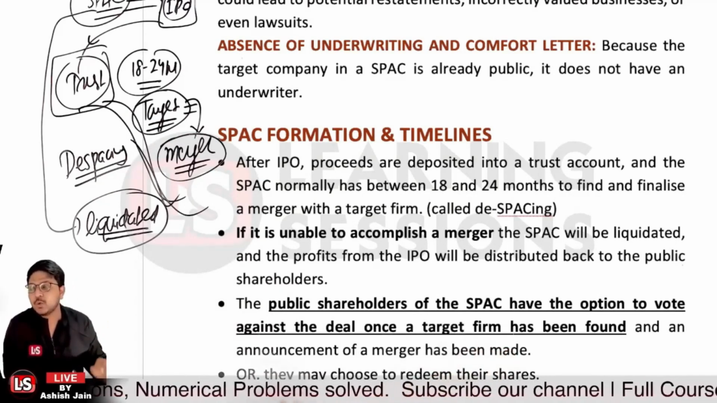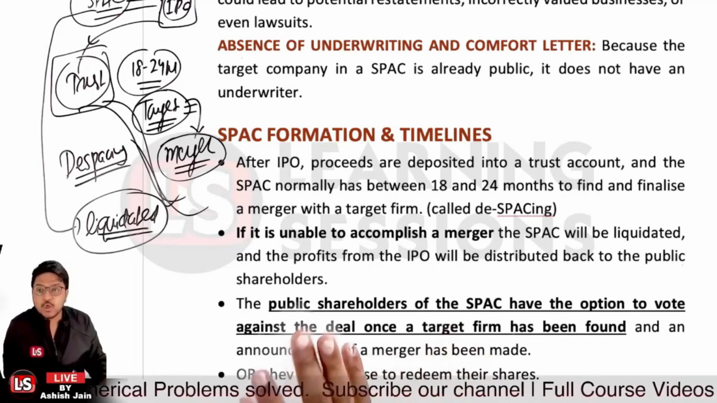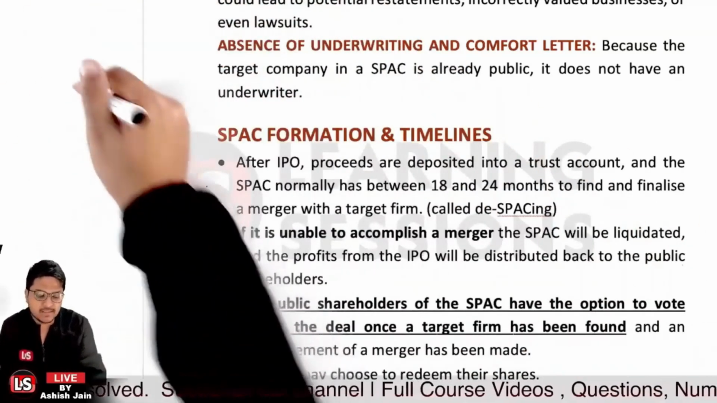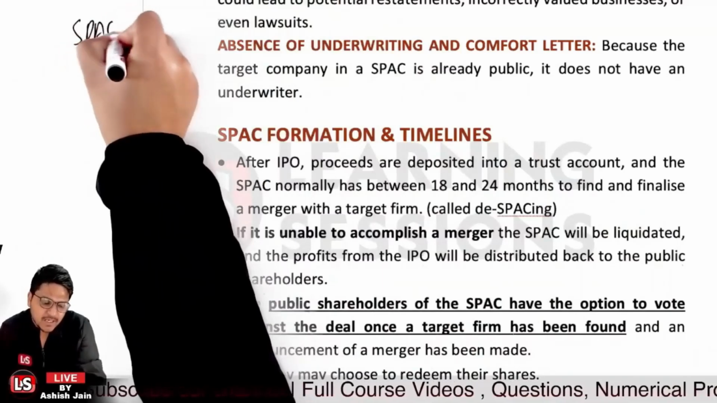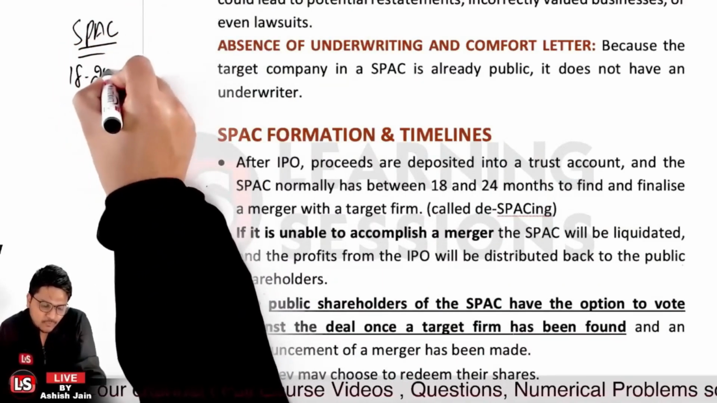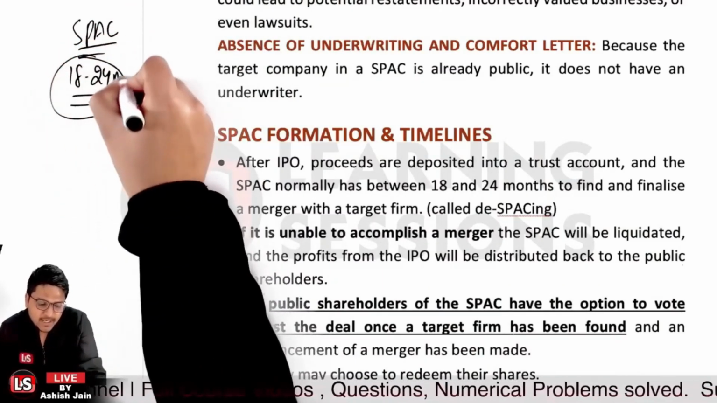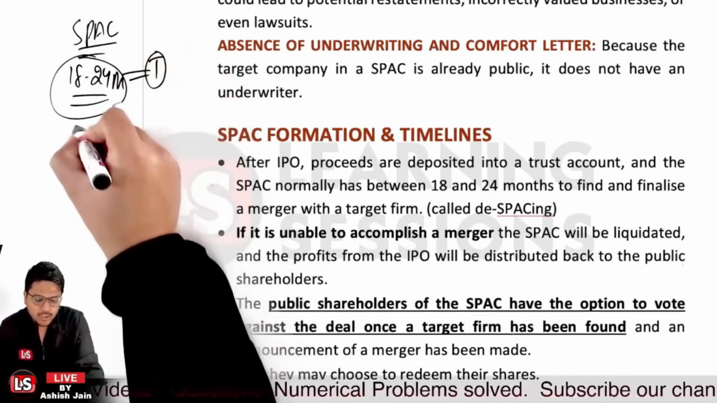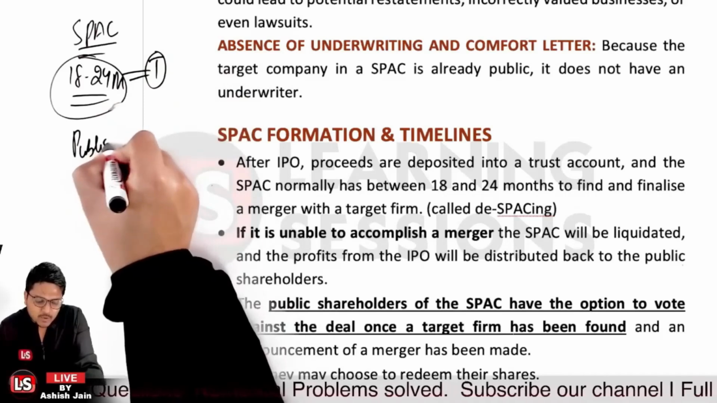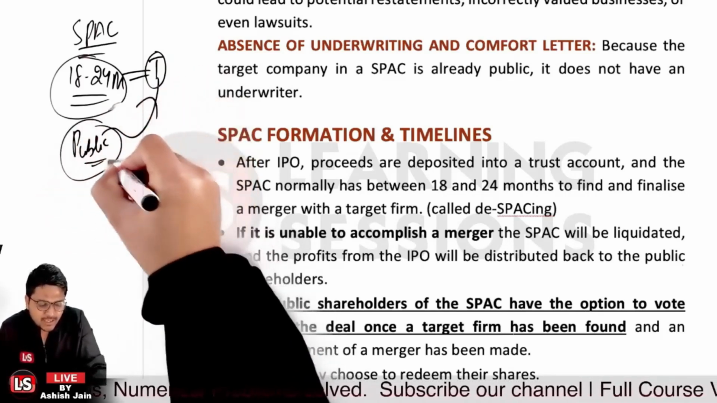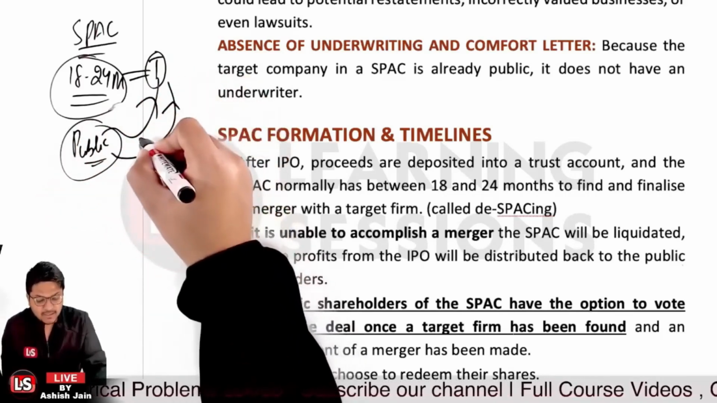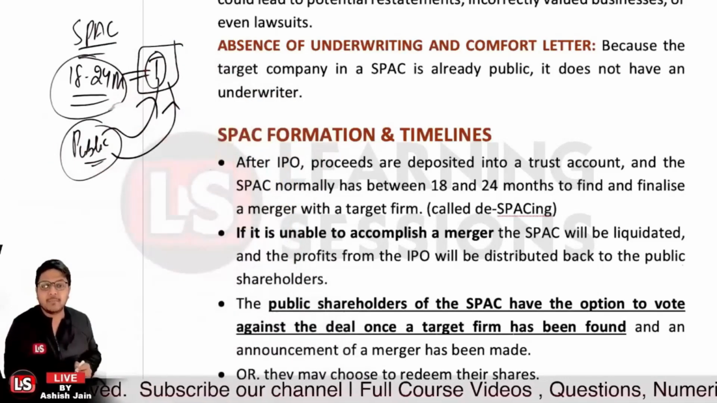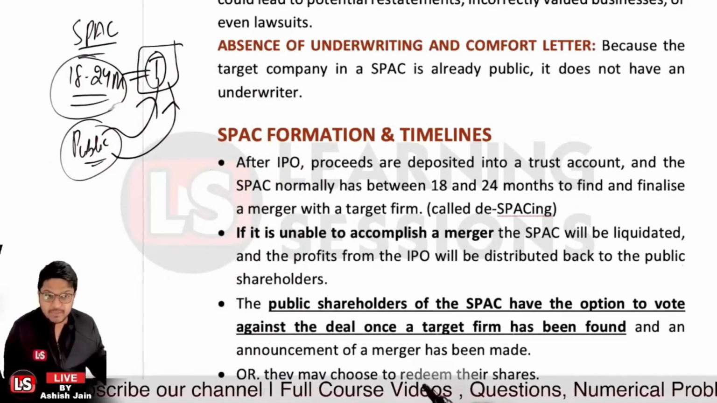And further, the public shareholders of the SPAC have the option to vote against the deal. Let's take the scenario that the SPAC has 18 to 24 months for de-SPACing purposes, and in the meantime they found a target company, but the public shareholders who have invested in the SPAC can go against this particular target. They can vote against it, saying we do not want the merger with this target company, right? This may happen.